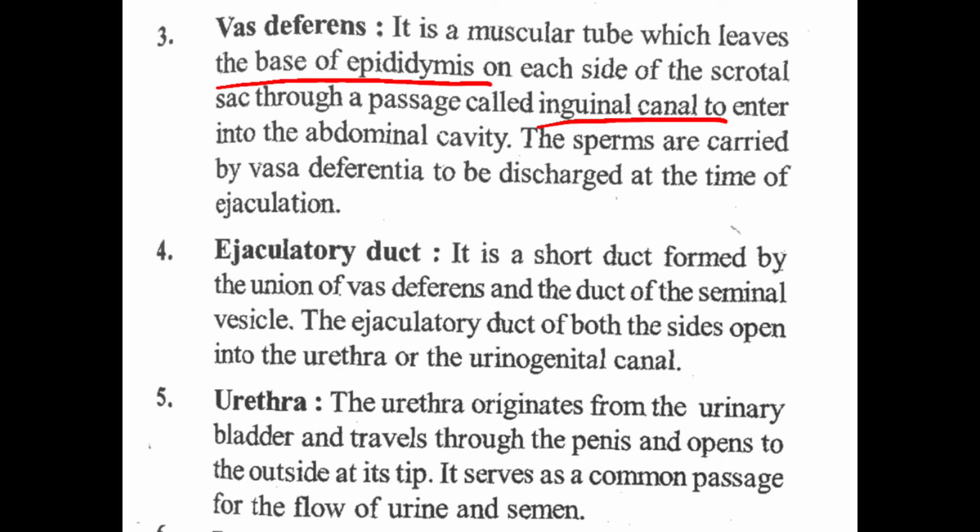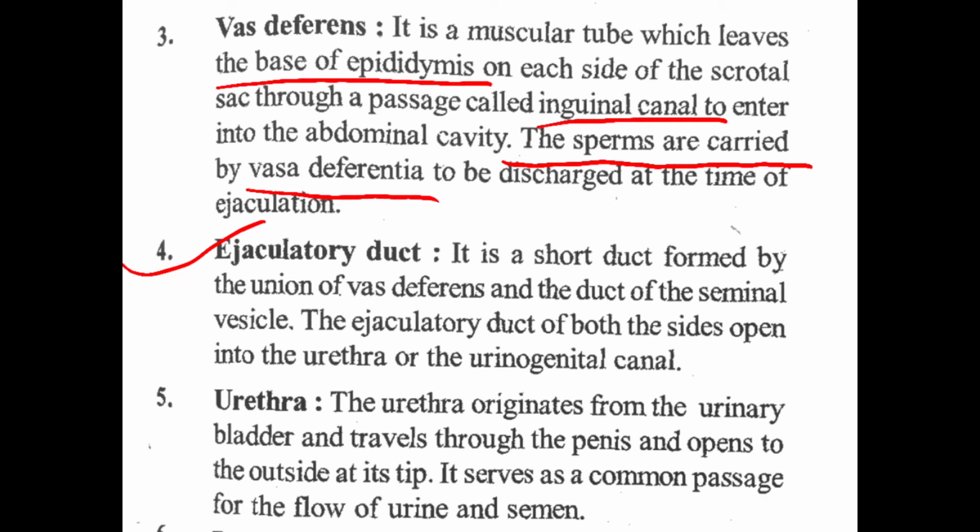The sperms are carried by the vas deferens to be discharged at the time of ejaculation.